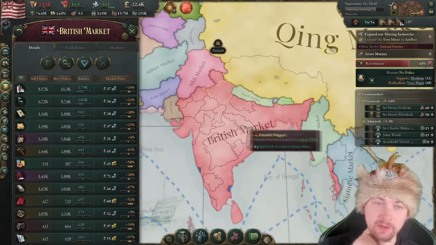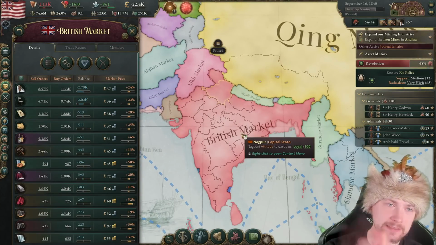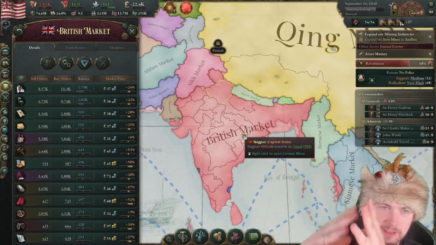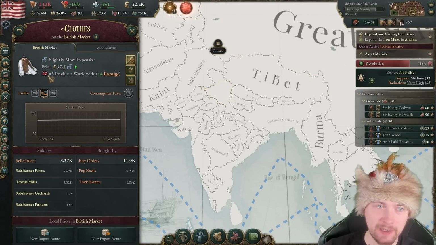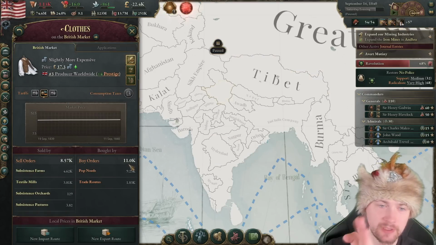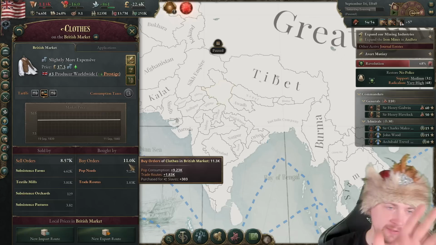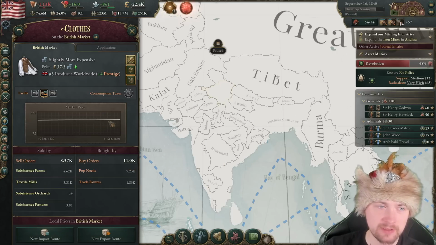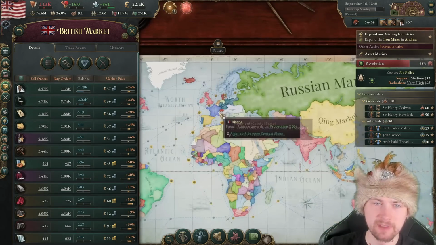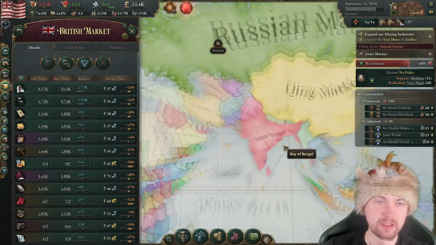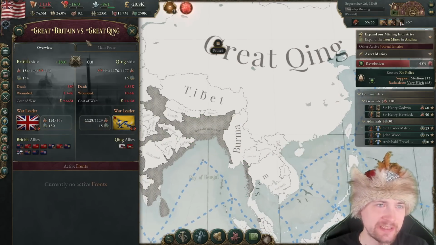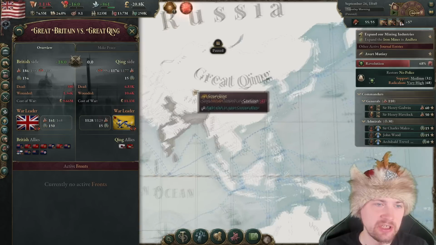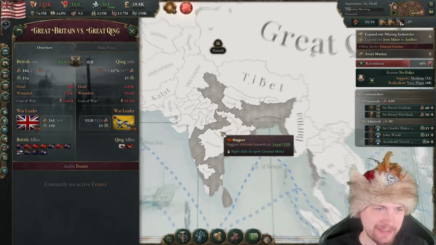Also, as we are part of the British market, my balances are not impacting the prices that much. And it's because I'm part of the British market. If I wasn't, I would be having full control of sell orders, buy orders, and most importantly the price. Right now, as I'm part of their market, I don't have that much of an impact. And about Great Britain, they are actually fighting with Qing, which is Great Britain versus Great Qing. Okay, good that I'm not invited into that war.